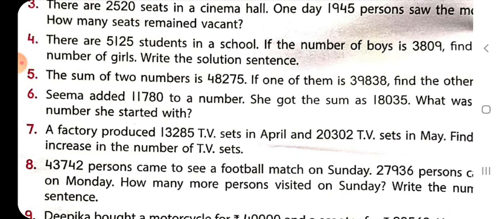That means she added two numbers together, so this is the one number, and she got the sum of 18,035. What number did she start with? So now we have to tell what was the other number that she had started with. Same as above, just do it yourself and you will easily find the answer.